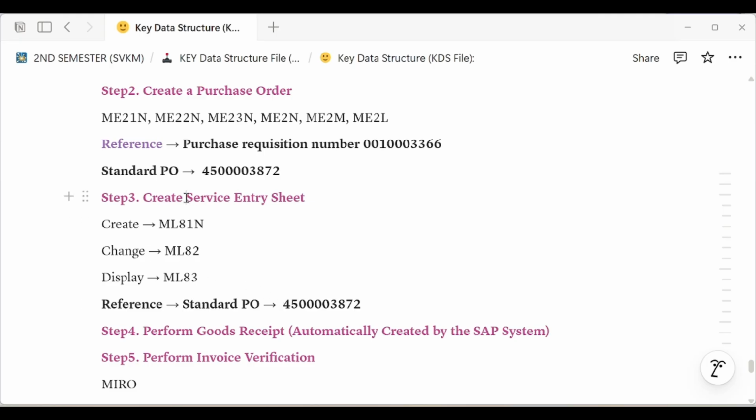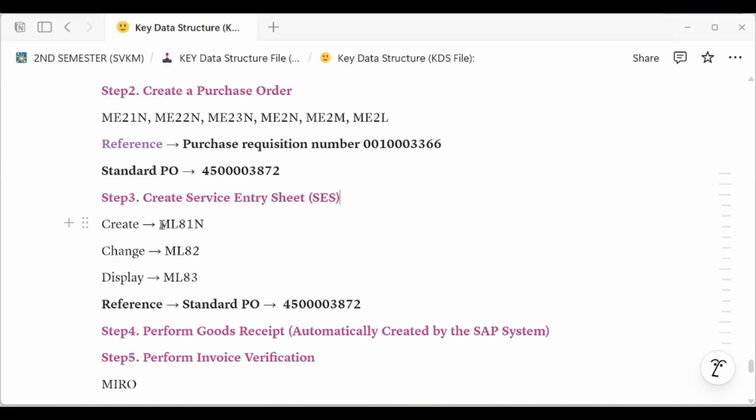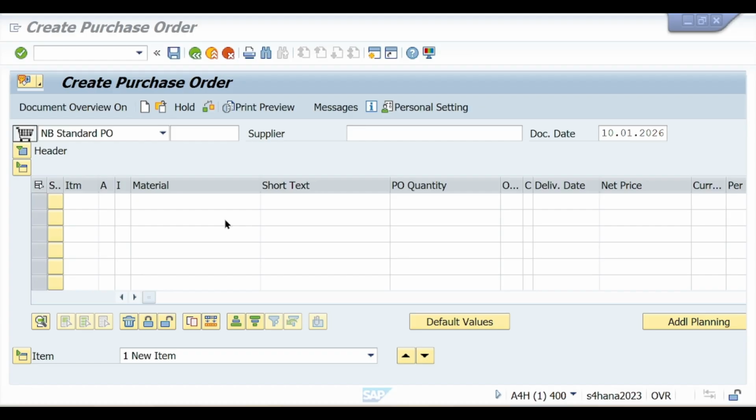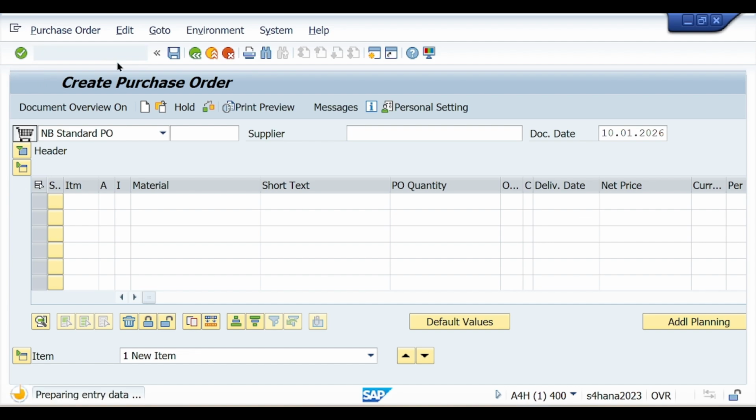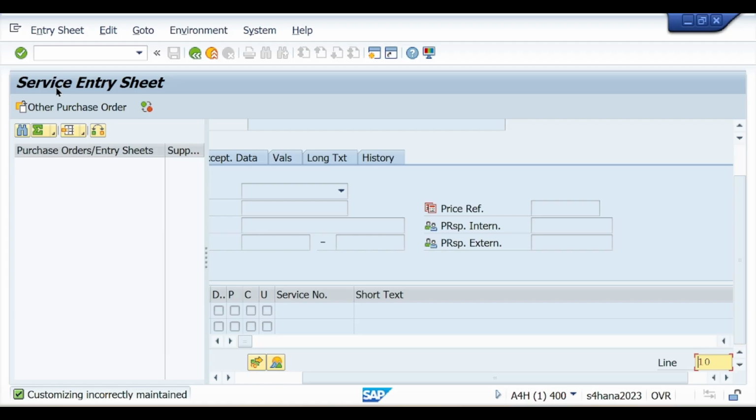To create or perform a service entry sheet, we use T code ML81N. Go to the SAP system, use T code ML81N, press enter. So this is the window, Service Entry Sheet. And here you see this is the icon for entering your purchase order number, the reference number. Click on it,